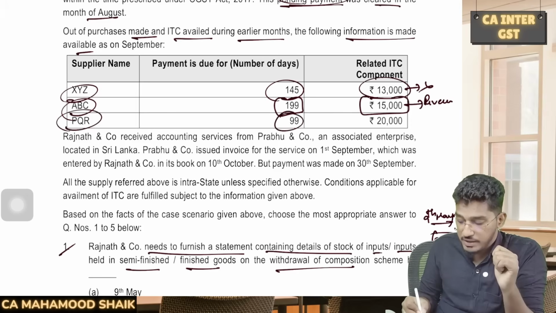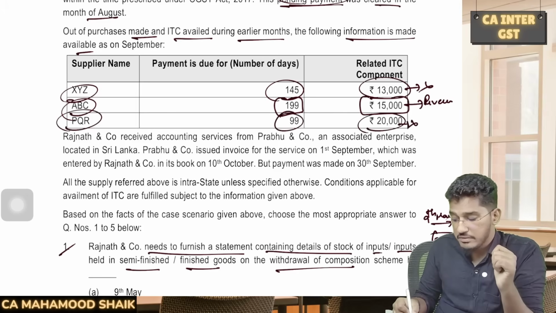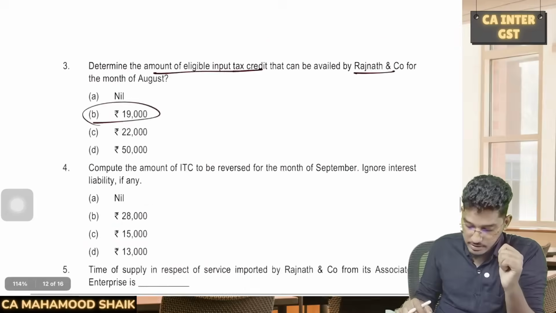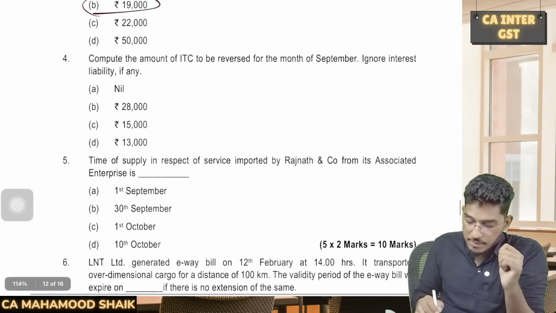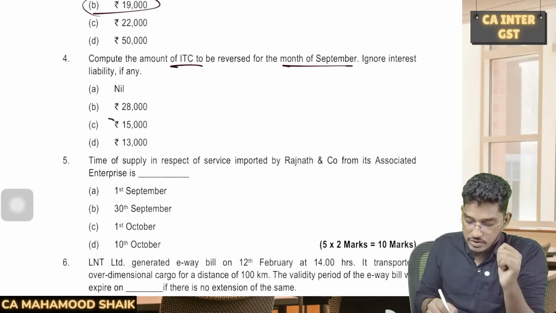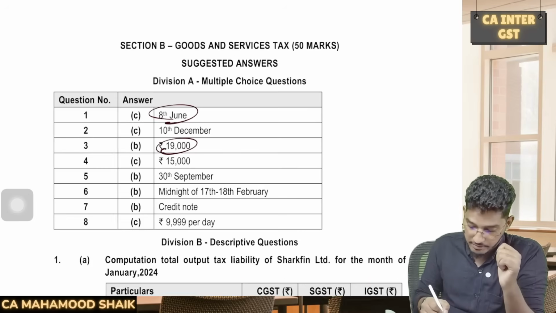PQR payment is due for 99 days. Amount is 20,000. Are you required to reverse it? No. Only which amount is required to be reversed? This 15,000 is required to be reversed. So if you see here, compute the amount of ITC to be reversed for the month of September. Ignore interest liability if any. So this 15,000 rupees is required to be reversed.